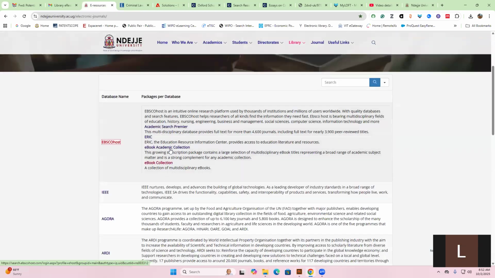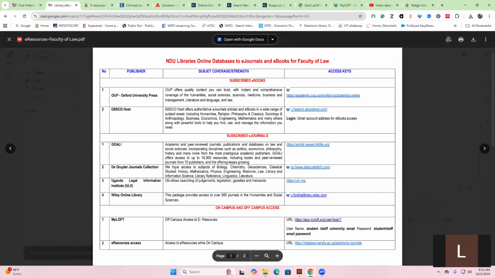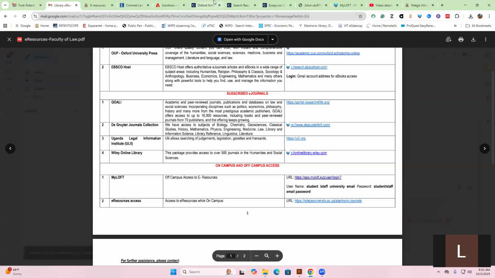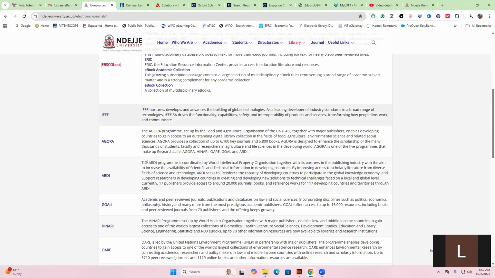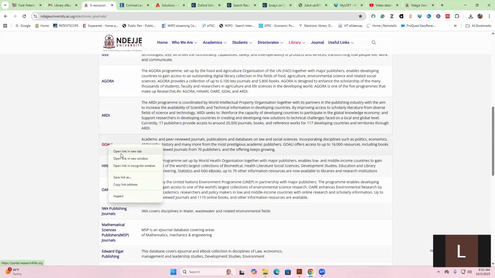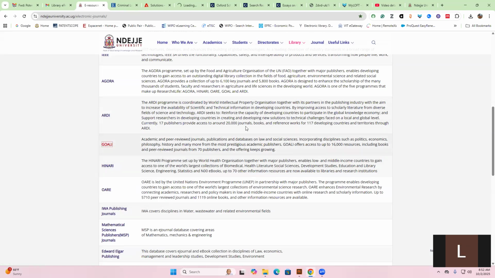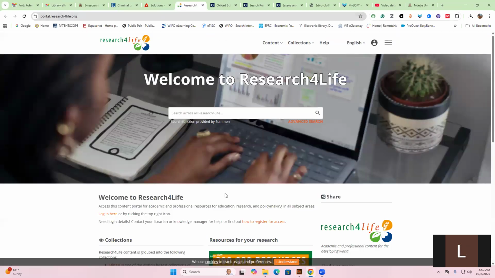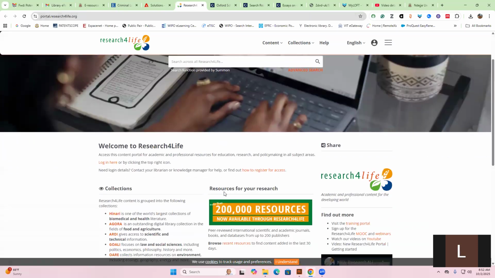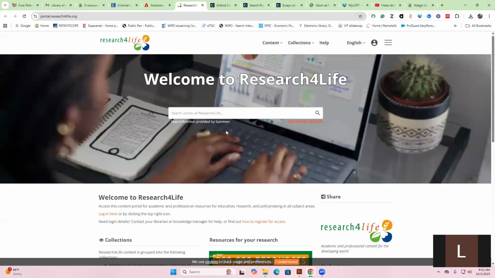Then we have the journals. The journals, for example, when you go to GOLI, which is supported by the UN agency. So GOLI has a number of legal materials which have been put there by the International Court of Justice, and then also the International Criminal Court, and other international agencies in the law. So the moment you come here, you can search for whatever your interest is.